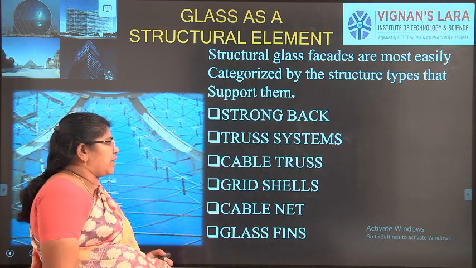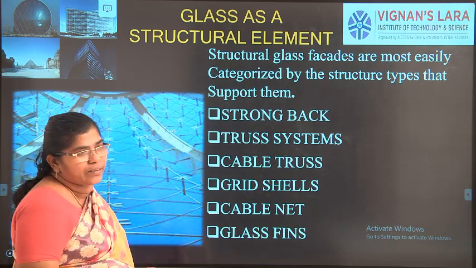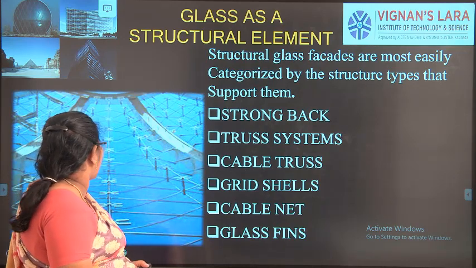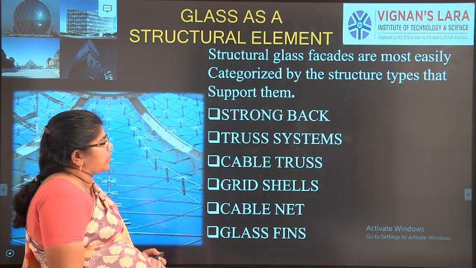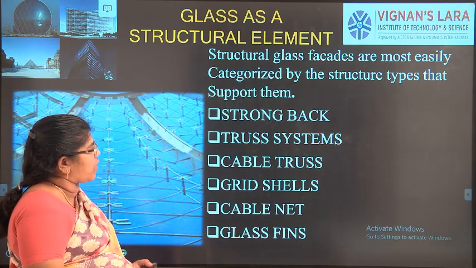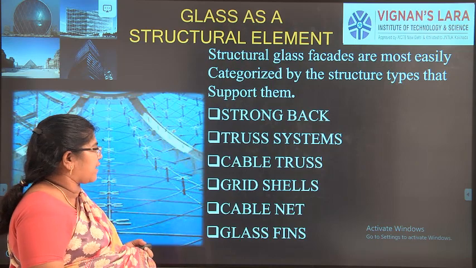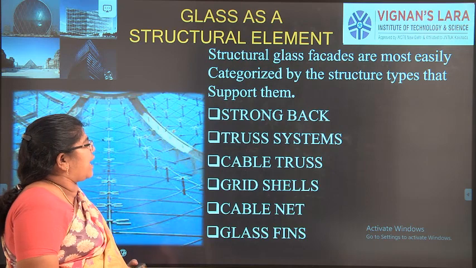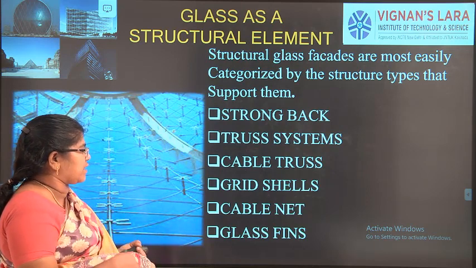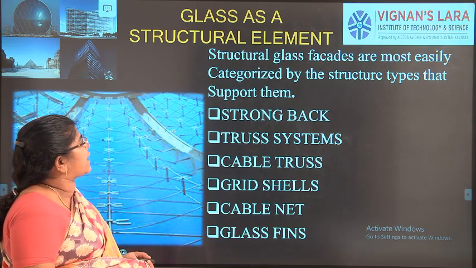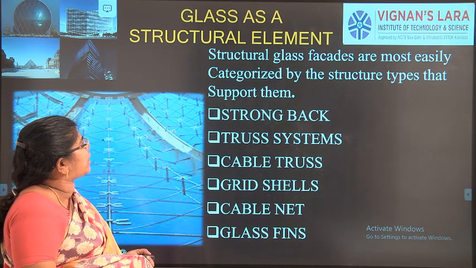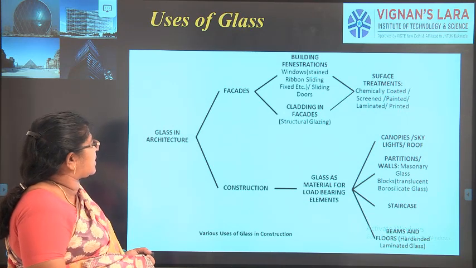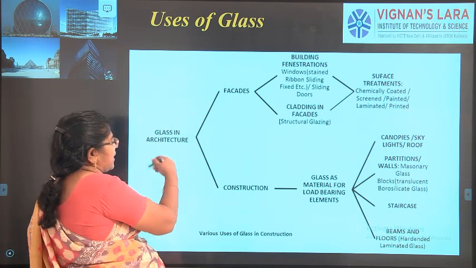And what is the use as a structural member in the construction field? I told you the facades are mostly used because of this glass. The facades are used because it is strong and it can be formed as a truss system. So in the different trusses, to cover this we can use the glass, and cable trusses, grid shells, cable nets and glass pins are formed. This glass can be used for several purposes. And this is another usage in the construction field. It is used in architecture and also construction.